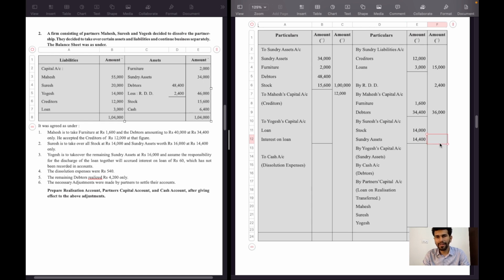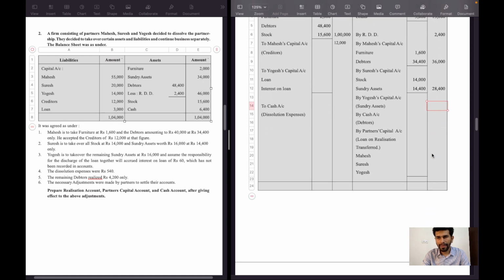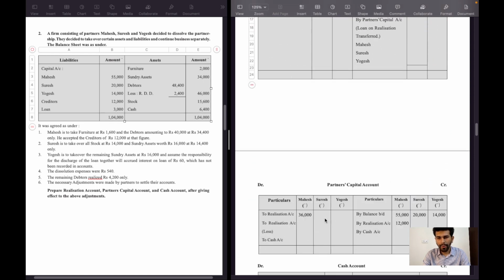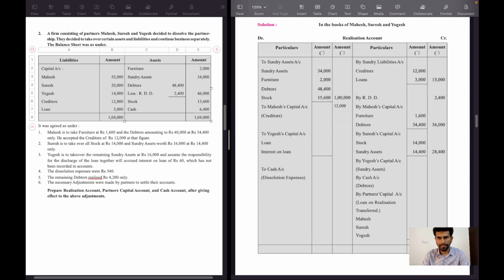So the balancing sundry assets are still available in the business. Total 28,400 is in the outer column. The second effect will be partner capital account debit side, 28,400 in the Suresh column to realization account.